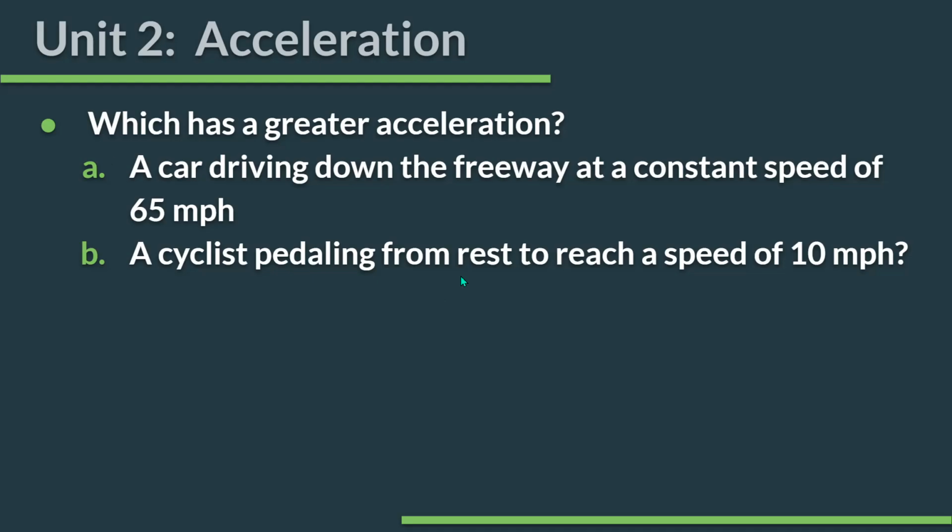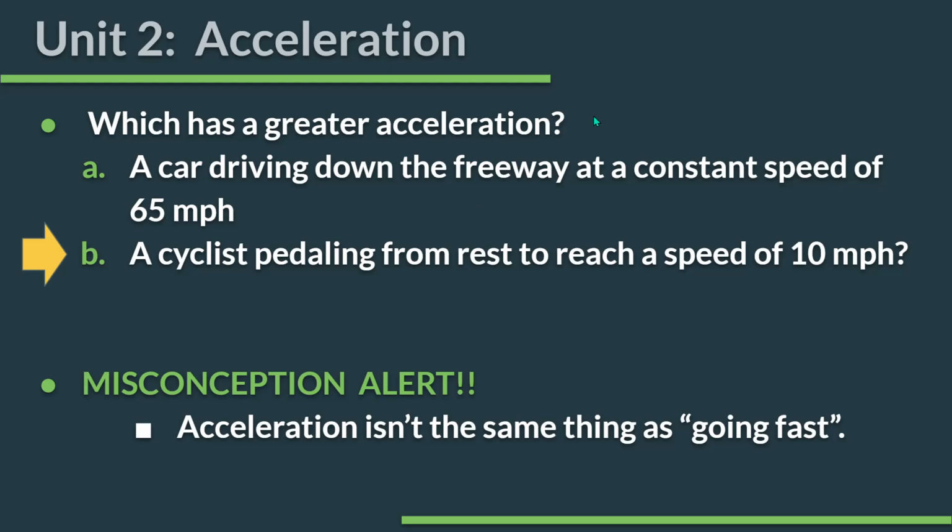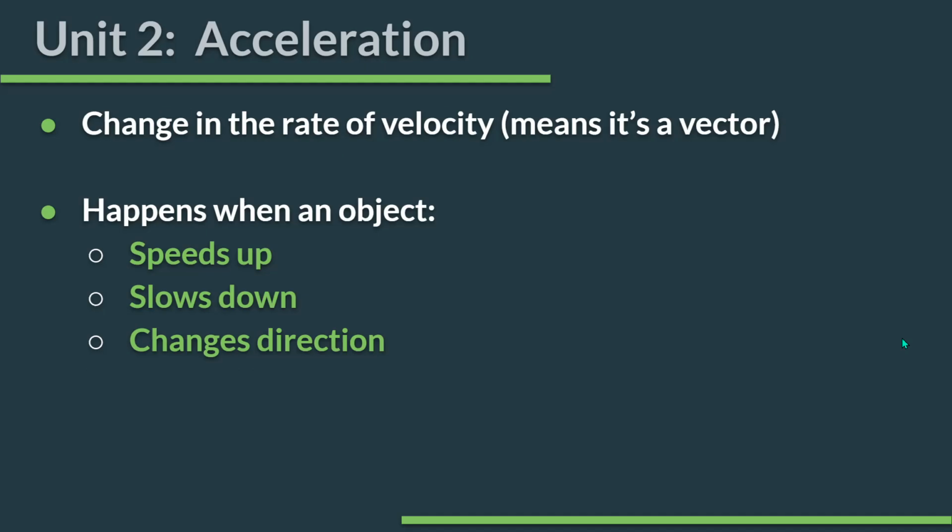So we already went over this one, but the cyclist is going to have greater acceleration. Again, this is a common misconception, but acceleration is not the same thing as going fast. Just because the car is faster does not mean that it has a greater acceleration. Okay, we're going to go over a lot of misconceptions today, and I know that yesterday you guys kind of got introduced to the unit by gathering some data in a digital lab, so hopefully some of this you're like, oh yeah, I saw that yesterday, and we can kind of fill in some of those gaps. But acceleration is not the same thing as going fast.